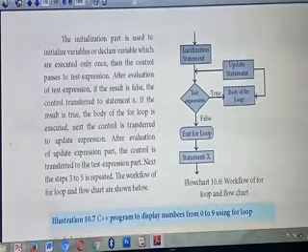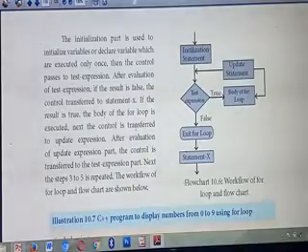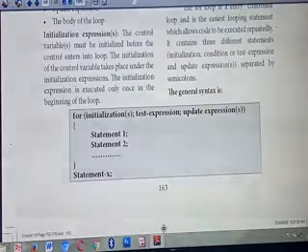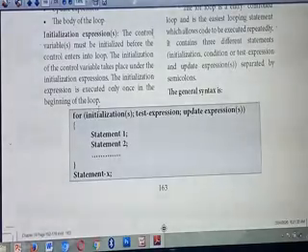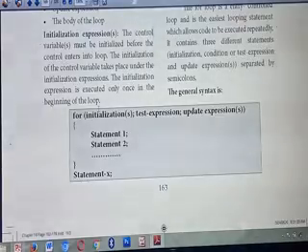In the loop, this initialization part is given at the beginning of the loop. This initialization part will be executed only once. Understood?